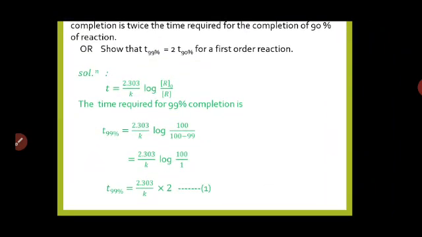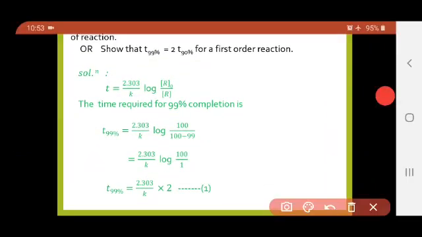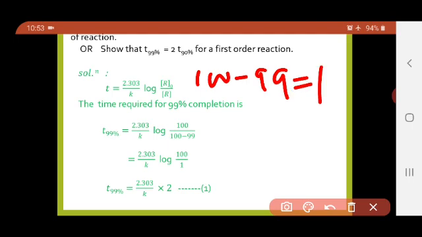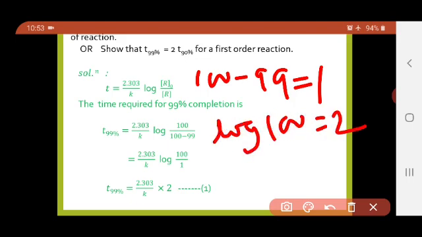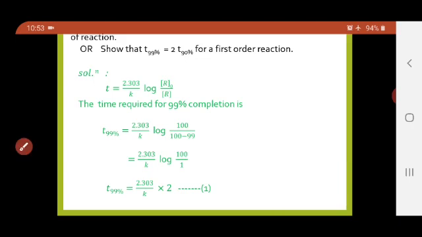Again here R is taken as 99% complete, meaning 100 minus 99, which is equal to 1. So 100 upon 1 is 100. Log of 100 is 2. So 2 into 2.303 divided by K.